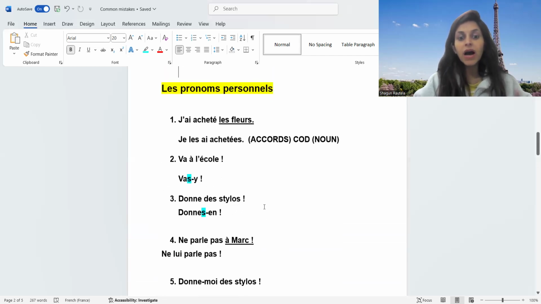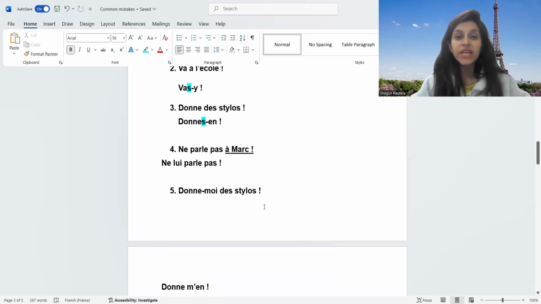Ne pas, pas à mark. Most of the time, whenever it's imperative negative sentence, students write the pronom personnel after the verb. So it's not after the verb, it's before the verb in negation. So ne lui parle pas. Okay, in negation it will be before. In positive it will be afterwards, right?